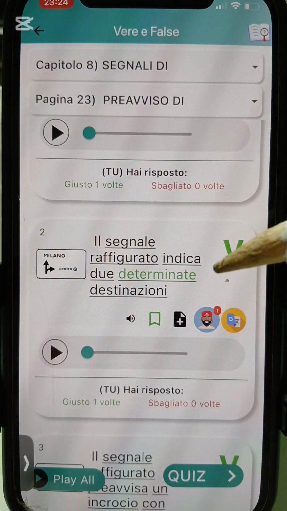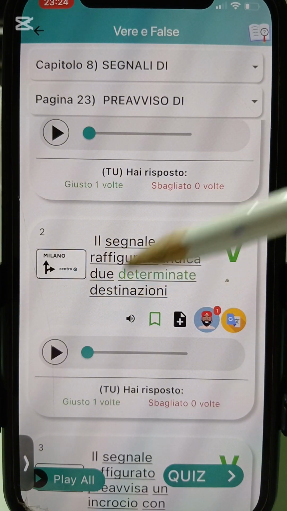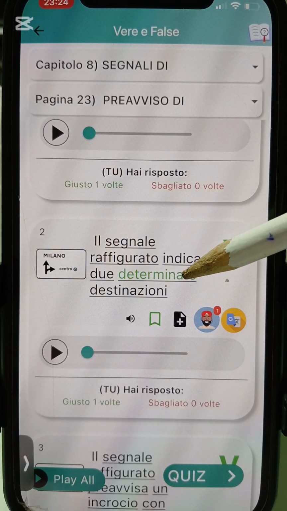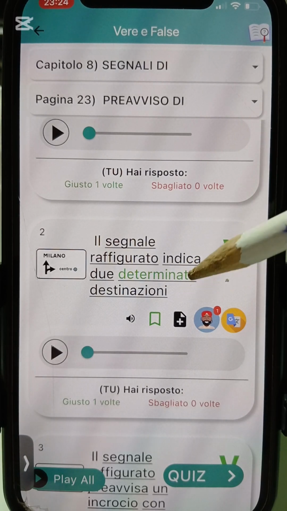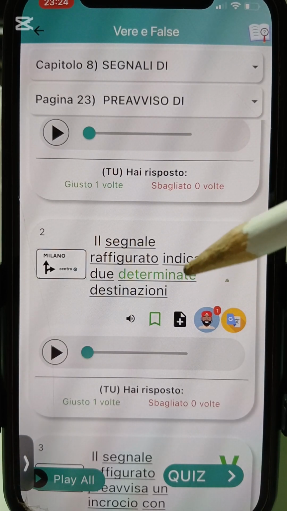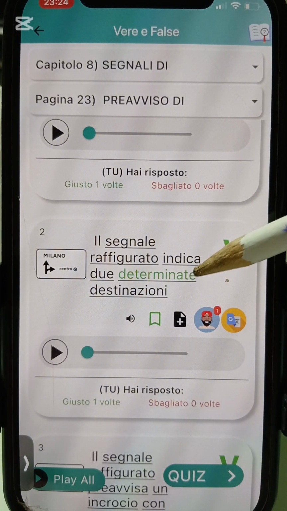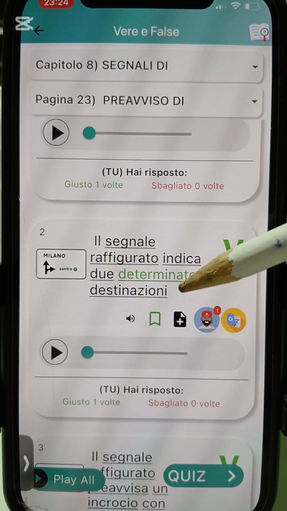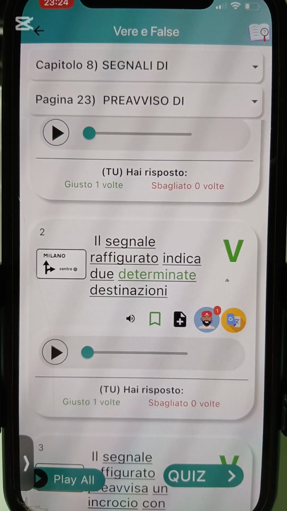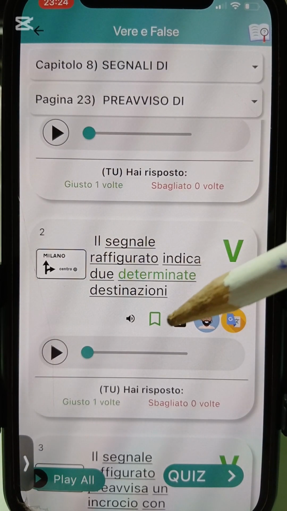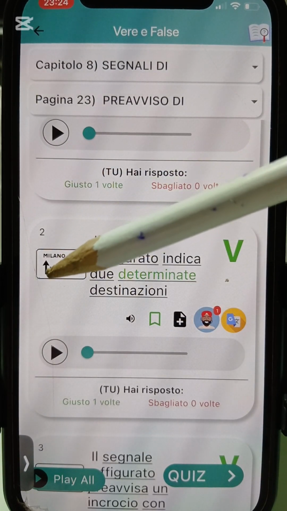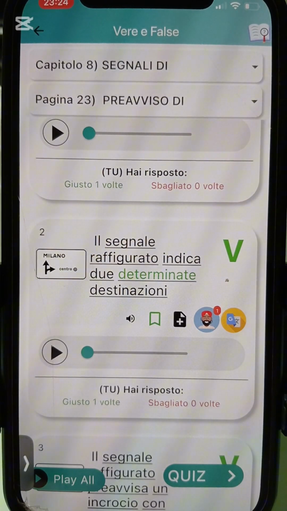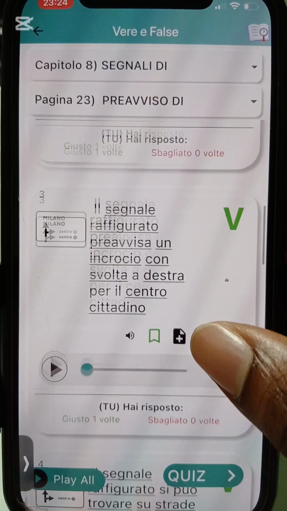Alright. Il segnale raffigurato indica due determinate destinazioni. Okay, this sign figure indicates two specific what? Destinations. Now, don't forget I told you to write specific as the meaning of this word determinate. So it says this sign figure indicates two specific what? Destinations. And if you look at the signboard, one goes diritto for Milan and the other one goes a destra for what? For centro. So we go to number 3.